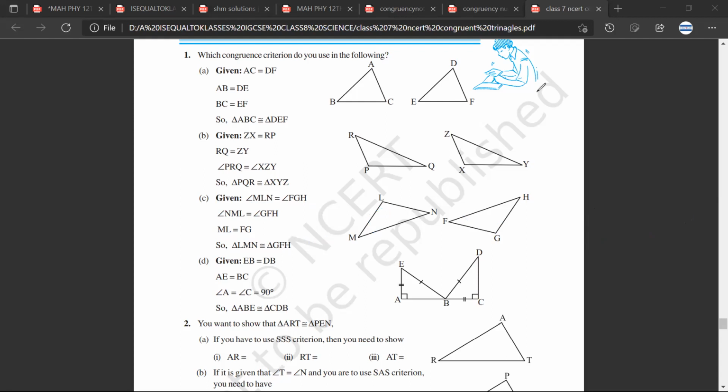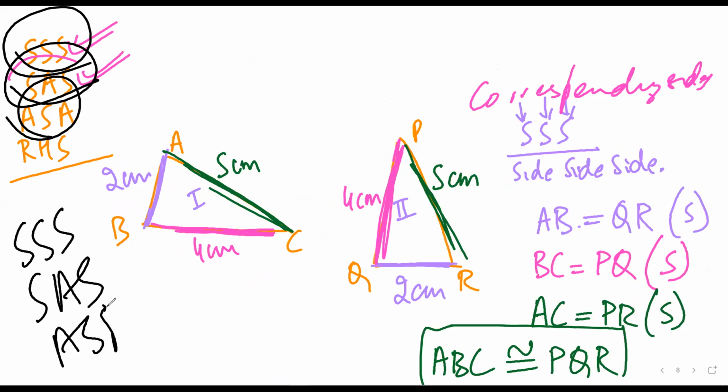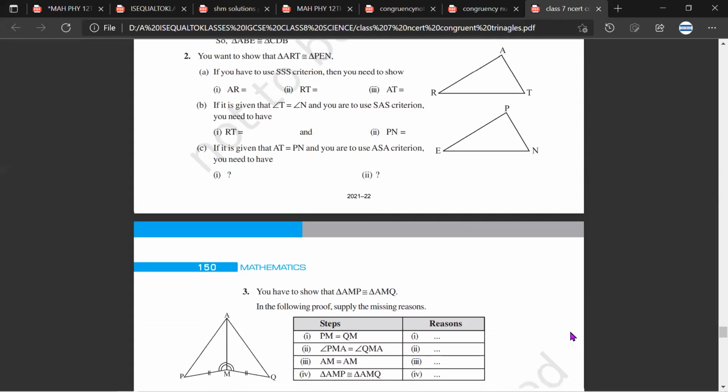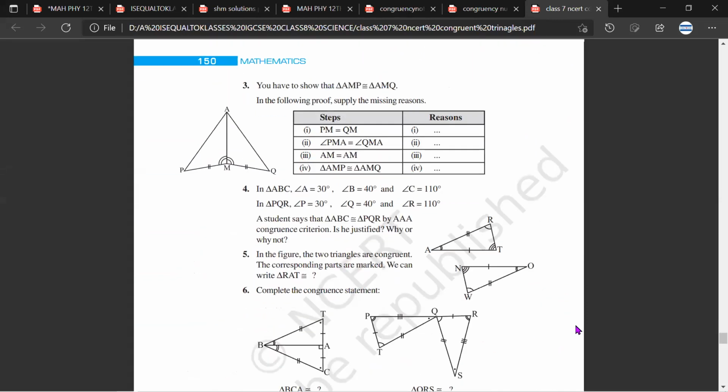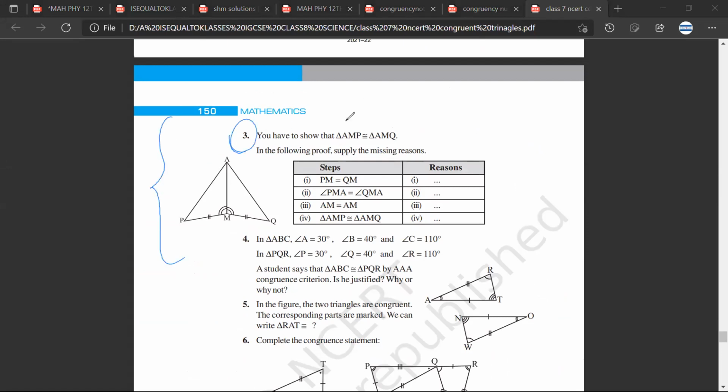Now, before we discuss, see now what we have done till now. We have discussed these three rules: SSS, SAS, ASA. The remaining rule is RHS. Let us take it after some time. Let us try to do some more questions and try to understand how the congruency questions are done. So let us look at this question number 3. This will give you more idea how the questions are.